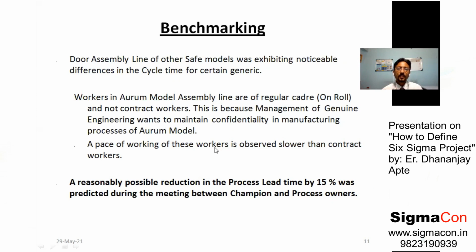Speed of working of workers in the ARAM assembly line was observed to be slower. Why the difference? Because other workers on a contract basis work more, they get more money, so they increase their speed. Again, there is a close watch on these workers by their contractors.